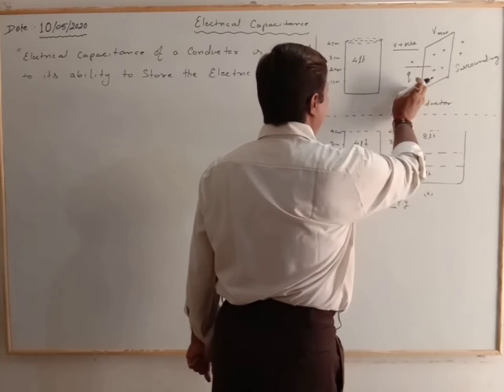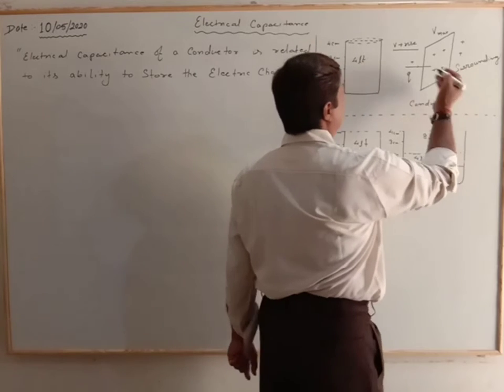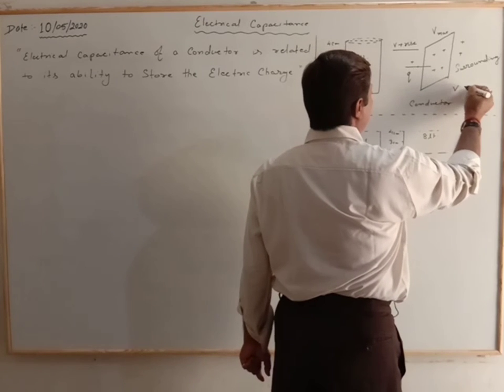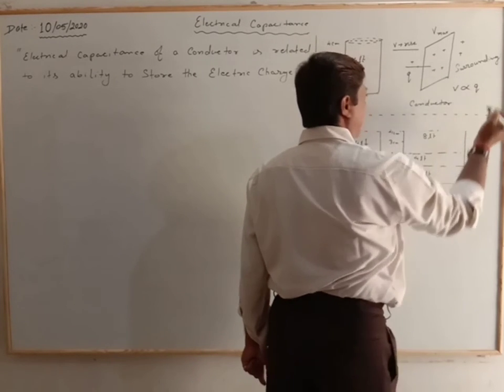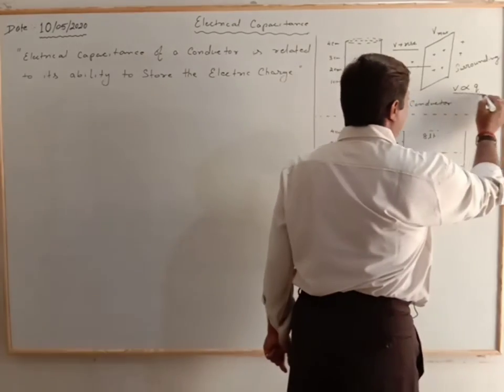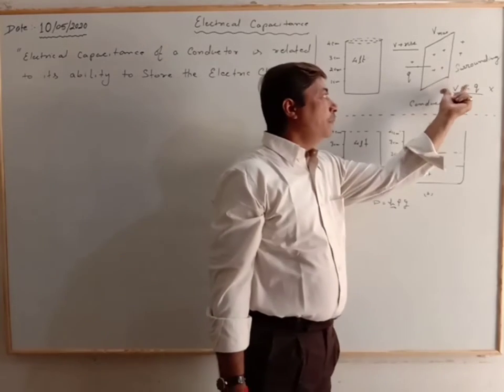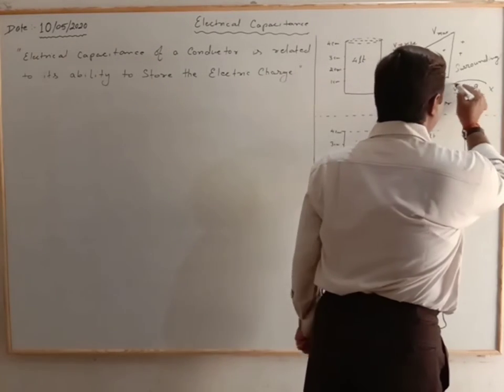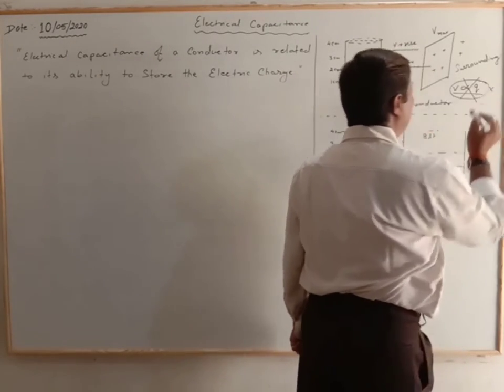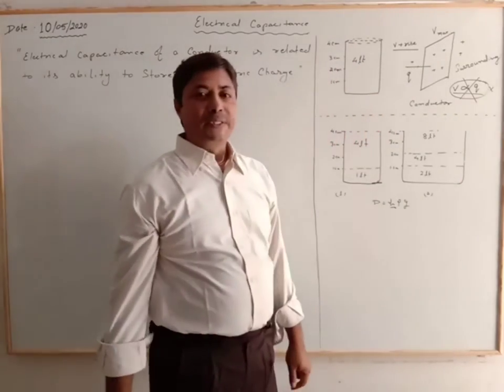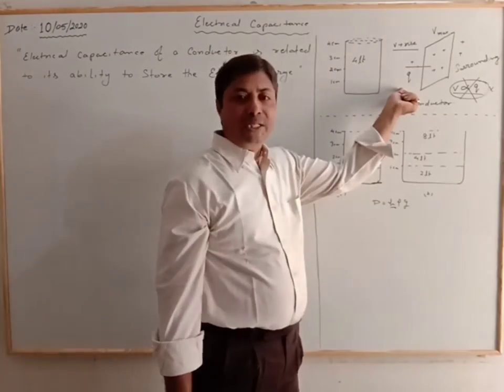Here, if we observe, we will find that the potential is not simply directly proportional to the charge. Every conductor has a maximum potential up to which it will acquire charge.